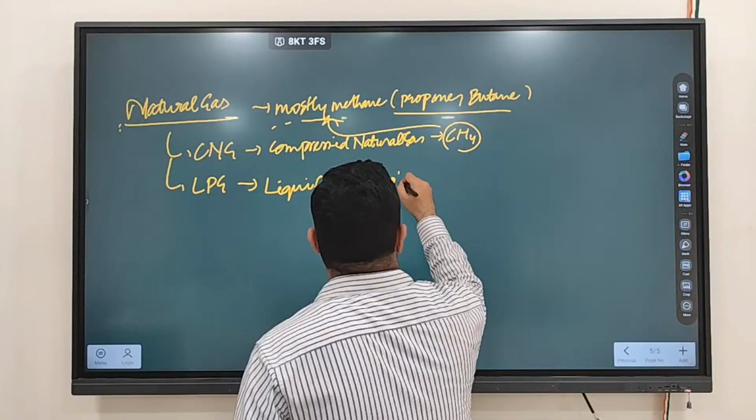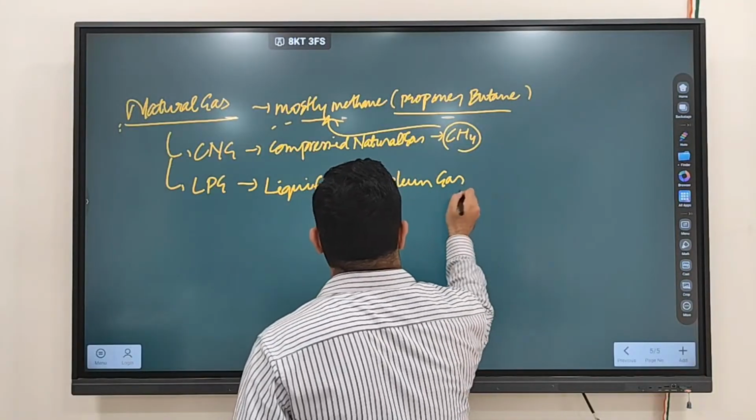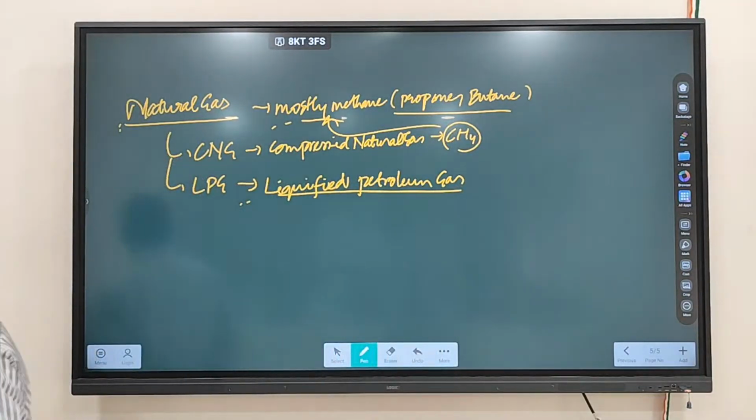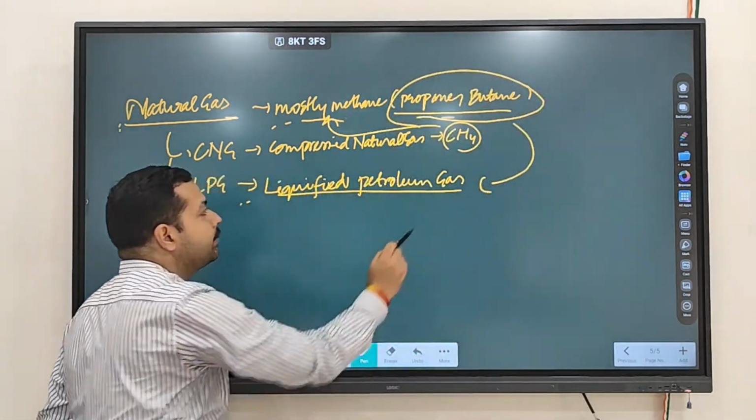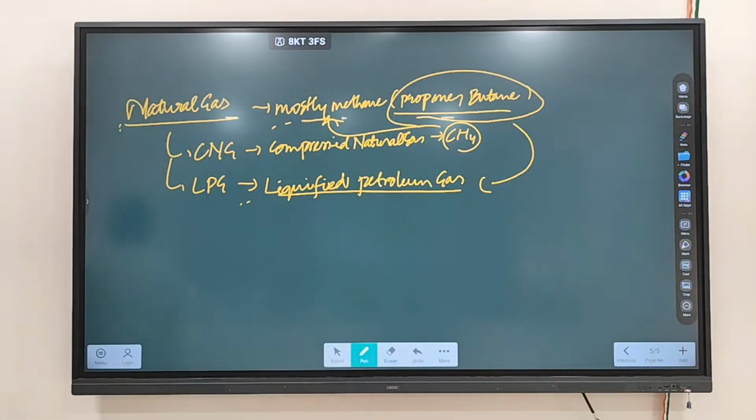The one that you use in your home is LPG. It is a mix of propane and butane, not methane. So when we use the term LPG, we are talking about propane and butane. When we use natural gas, we are talking about methane.